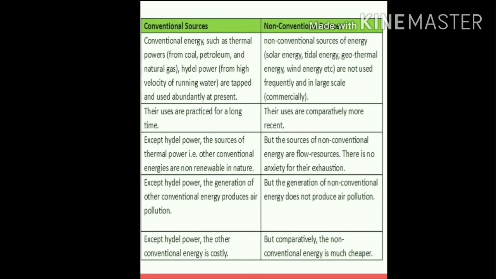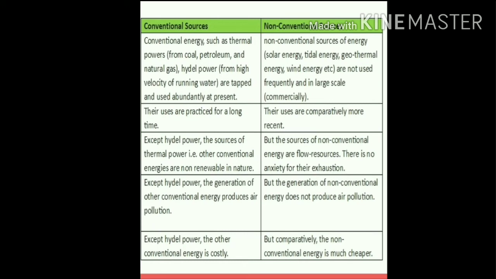Second point, the conventional sources have been in use or in practice for a very, very long time. But the non-conventional sources of energy are not so much in use. They are still in their developmental phase. That means they are yet to be developed completely. Third point, except hydel power, the various conventional sources are non-renewable in nature.